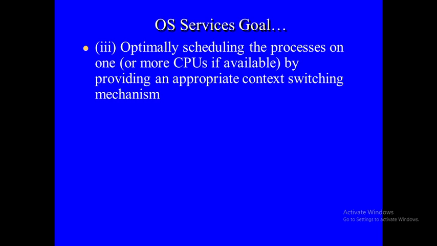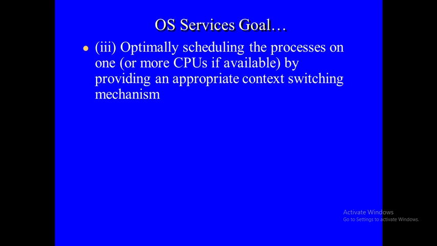Next is optimally scheduling the processes on one or more processors. Processors means CPUs, which are available in the system, by providing an appropriate context switching mechanism. First, we will discuss scheduling. Scheduling means allocating the processes to the processor. Processor means CPUs. See, we will discuss the dual core processor. Dual core means two cores will be there. Two cores will be allocated for the processes for the execution. That is the work of scheduling.